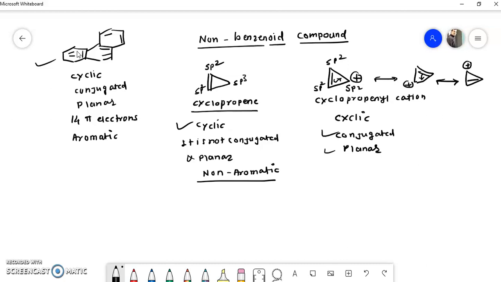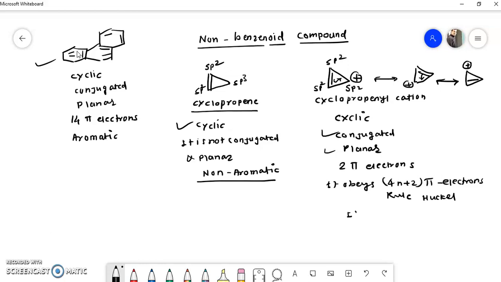Now see the number of pi electrons. 1 pi bond means 2 pi electrons are there. So 2 pi electrons means it obeys the 4n plus 2 pi electron rule, that is Huckel rule. So we can say that it is an aromatic compound.